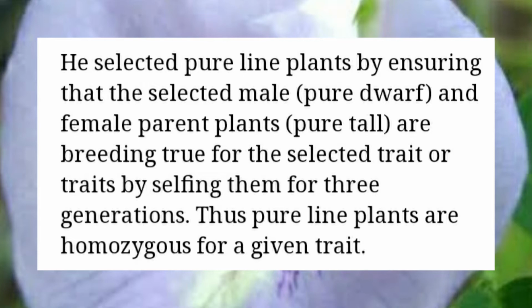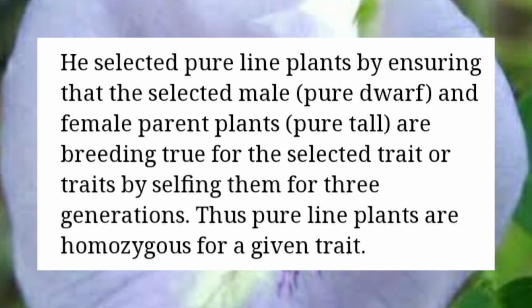He took the male plant and the female plant and did self-pollination, and he went on doing this until he got pure varieties, that is, pure line plants homozygous for the given trait. You all understood, children? He did this until he got a pure variety for 3 generations, children.